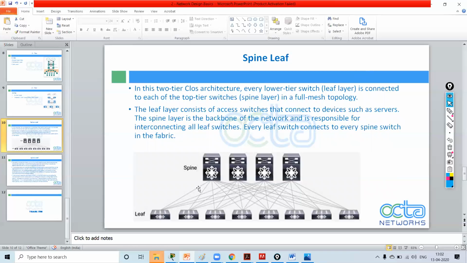All the access layer switches are connected to each of the spines. If we want to increase our network, we can just add an access layer switch and connect it to each spine. Also, we can add a spine, a backbone switch, too. We just have to connect all the leaf switches to that spine switch. Understood?